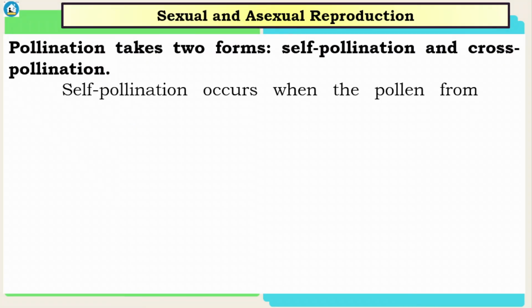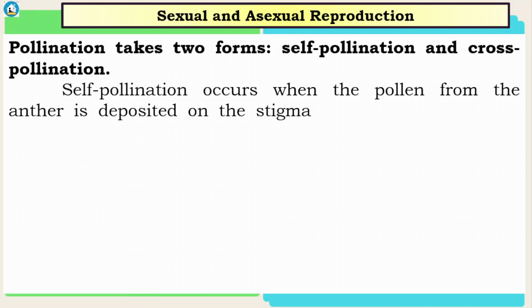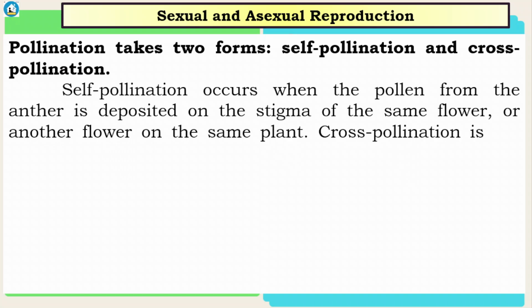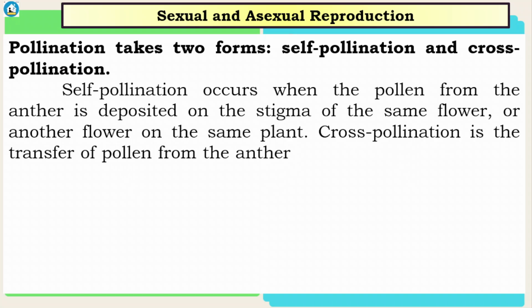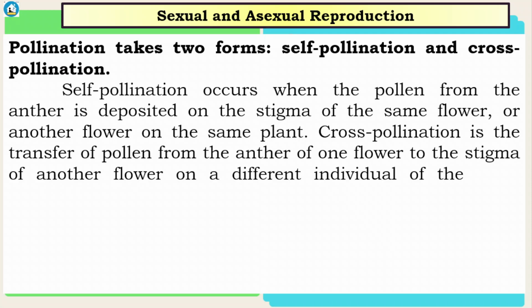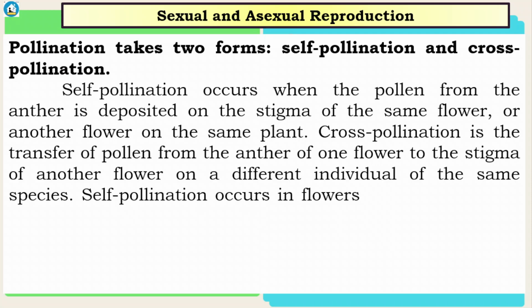So self-pollination occurs when the pollen from the anther is deposited on the stigma of the same flower or another flower on the same plant. Cross-pollination is the transfer of pollen from the anther of one flower to the stigma of another flower on a different individual of the same species.